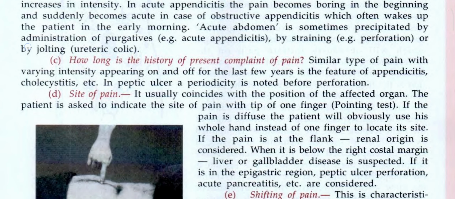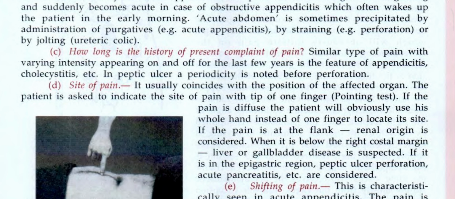How long is the history of the present complaint of pain? Similar type of pain with varying intensity appearing on and off for the last few years is the feature of appendicitis, cholecystitis, etc. In peptic ulcer, periodicity is noted before perforation. Site of pain. It usually coincides with the position of the affected organ.